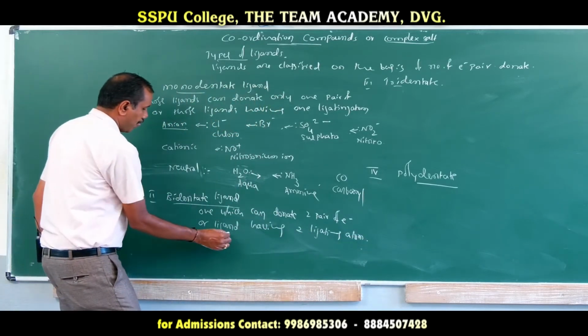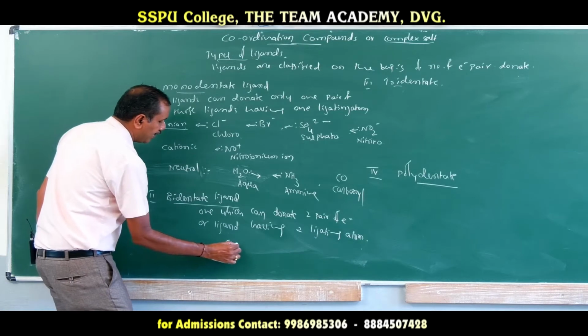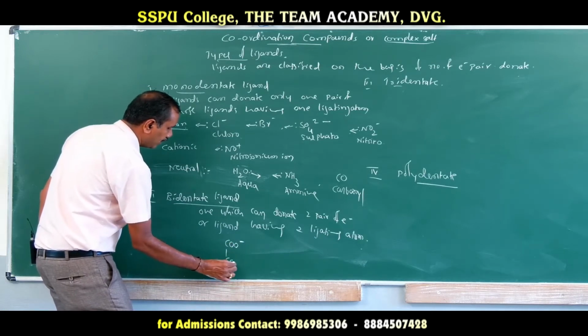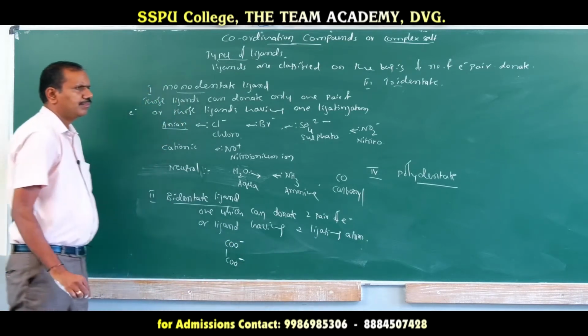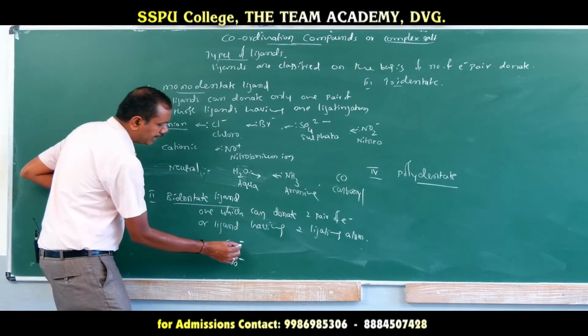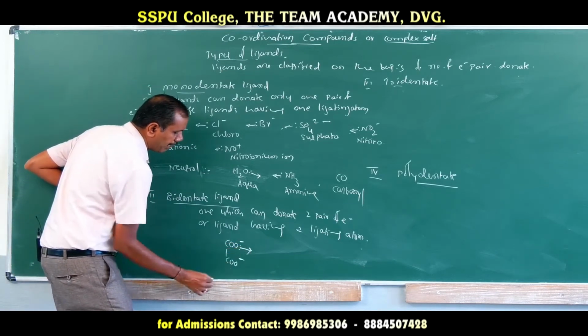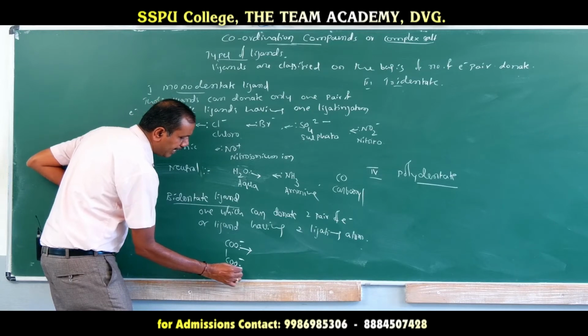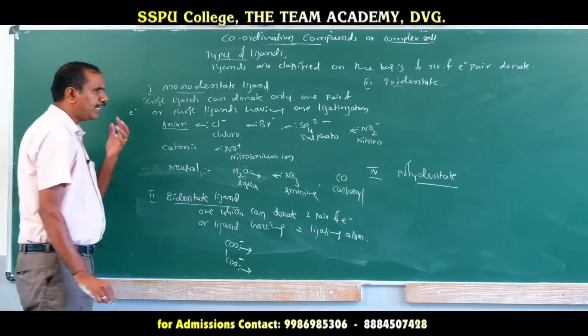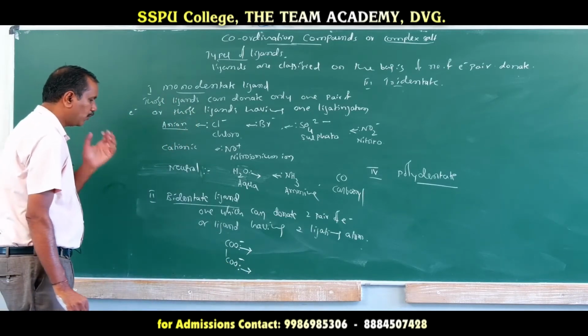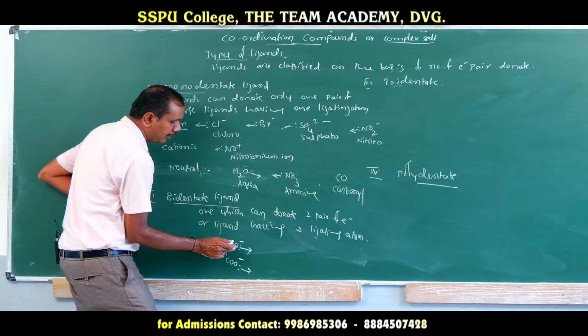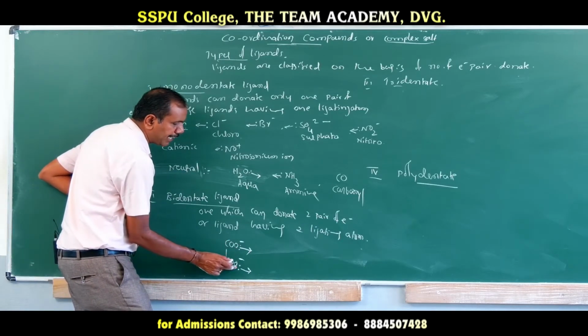Now you see the oxalate ion, COO minus, COO minus. Here oxygen is a ligating atom, it can donate one pair of electrons, and one more oxygen can donate one more pair of electrons. Totally 4 oxygen atoms are there, but 2 oxygen atoms donate 2 pairs of electrons. Hence it is called a bidentate ligand.